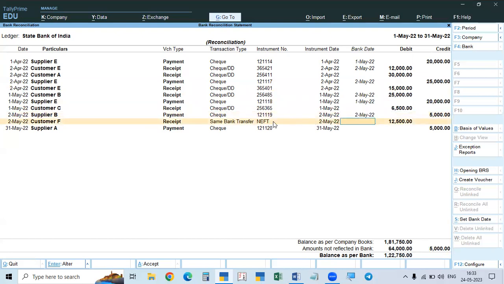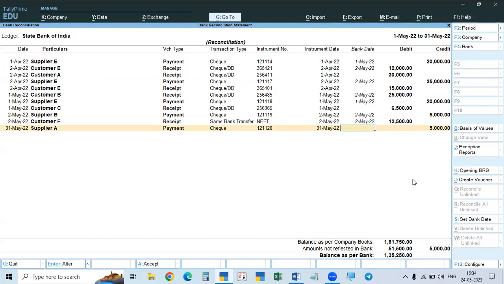And the second one is the same bank transfer. Next means it will reflect immediately, on 2nd May. This is the end of the month, so this is not reflected in this month. So for the month of April, 1 or 2 have not reflected, and in the month of May, 3 have not reflected.